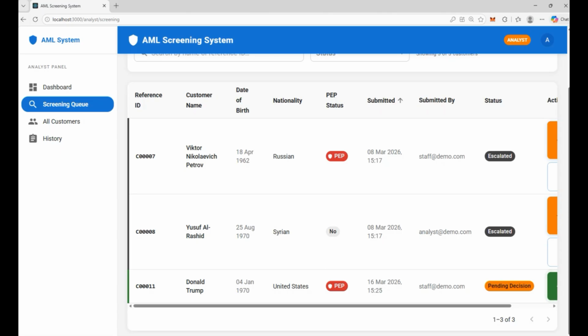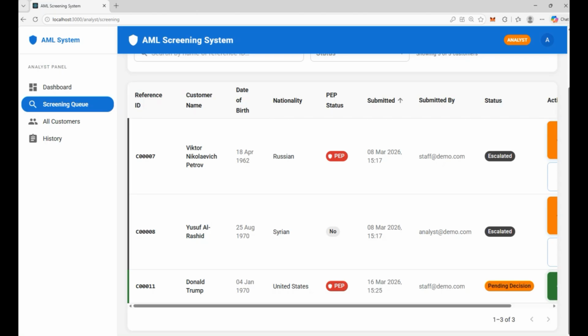When you free an analyst from processing hundreds of routine false positives, something important happens. They can do critical thinking. They can perform risk based screening on the alerts that actually matter. They can focus on complex cases like PEPs, adverse media, unusual transaction patterns, where human judgment is irreplaceable.